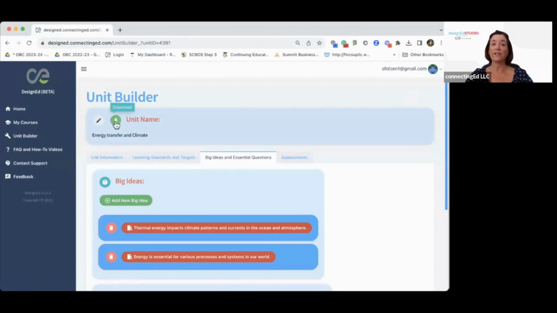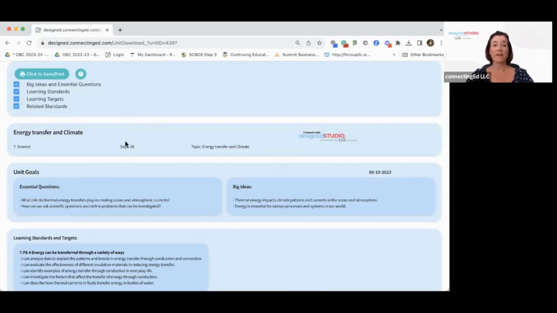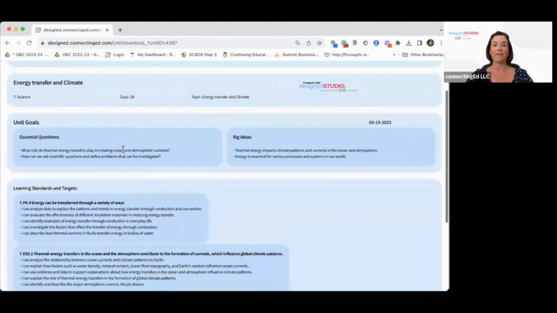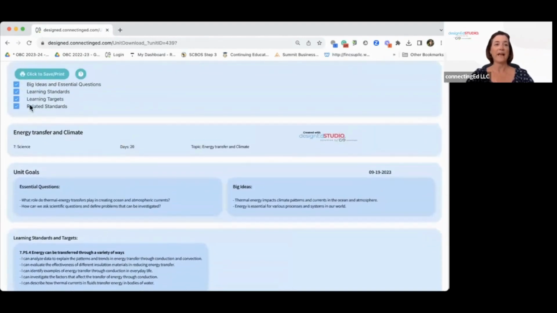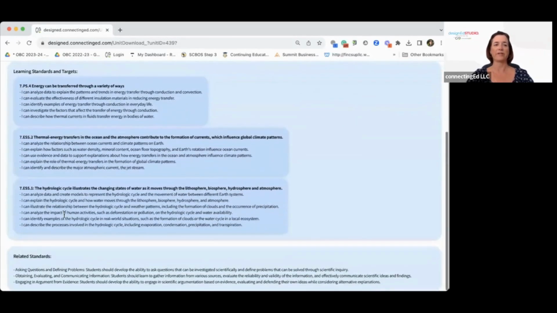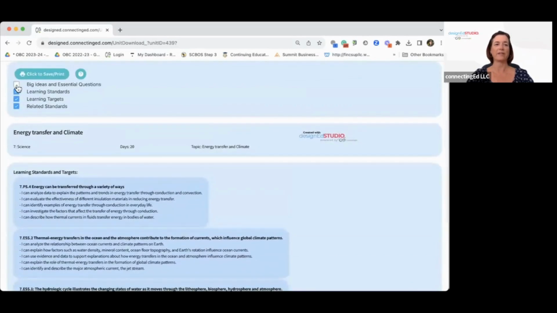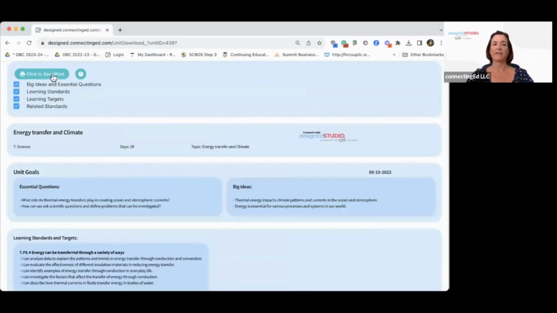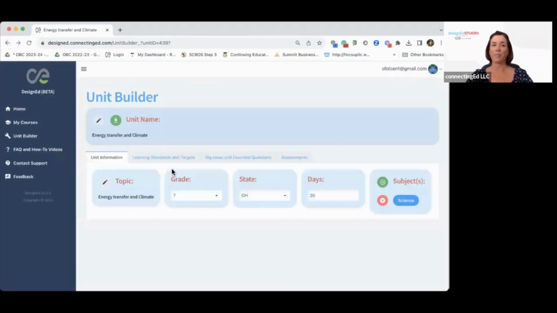If you want to download your unit, you can click right here, this is what comes up. This is the format that we have for you to download or to print. And then let's just say you don't want the big ideas or the essential questions. You can just unclick them and you still have your learning standards and targets and related standards as well. And you just click right here to save. If you need more help with that, you can use this. Get back, just hit the back arrow, and we're back at our unit.